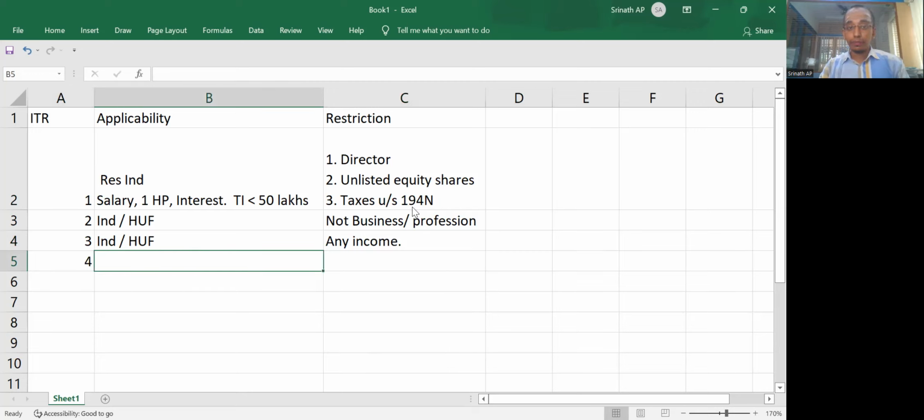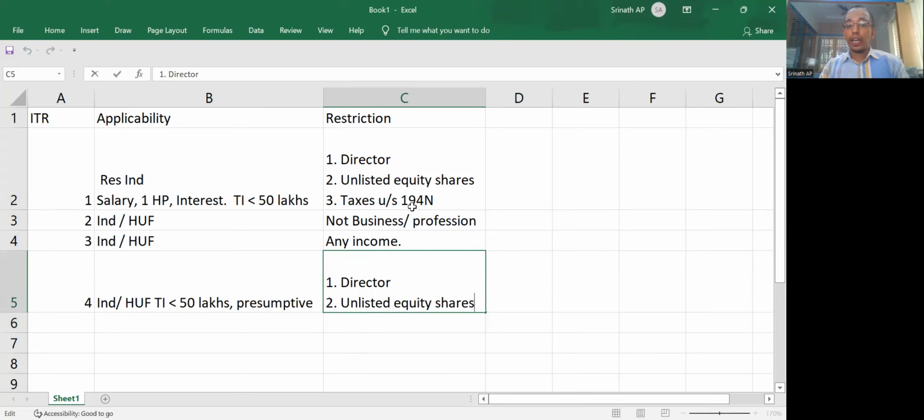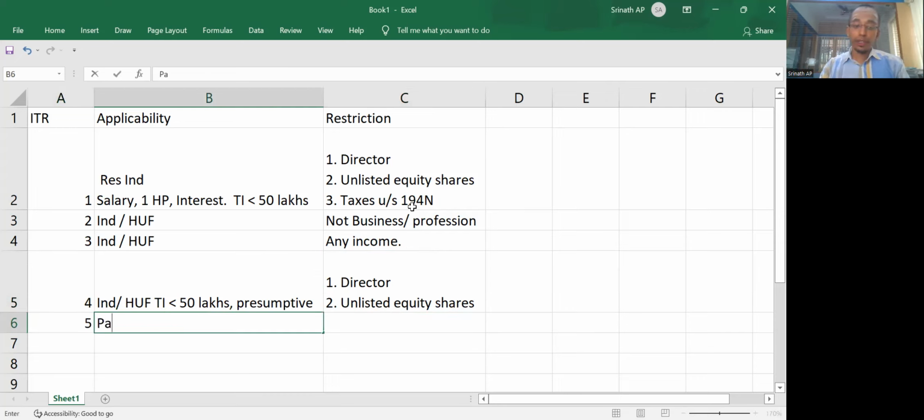ITR 4 will be for individual and HUF. Total income should be less than 50 lakhs. Presumptive income: if you have got a presumptive income, you can go to ITR 4. Again, if you are a director in a company, you cannot file ITR 4. If you have invested in unlisted equity shares, you cannot file ITR 4. ITR 5 is for partnership firm, AOP or BOI, cooperative society.